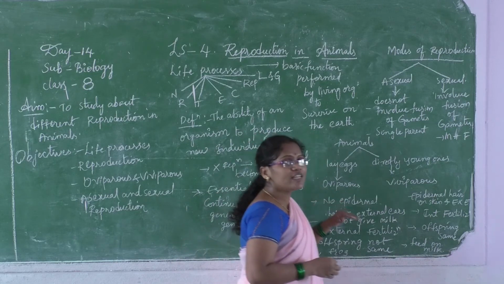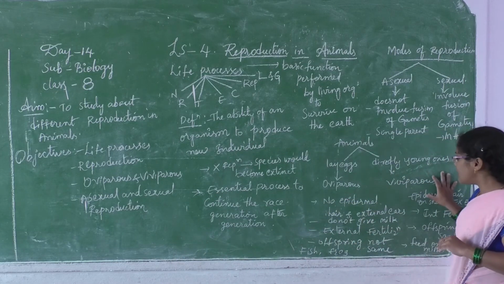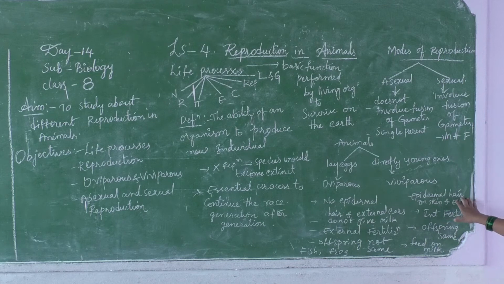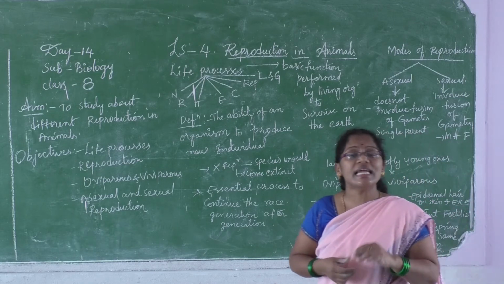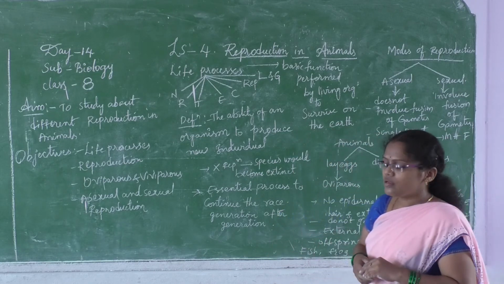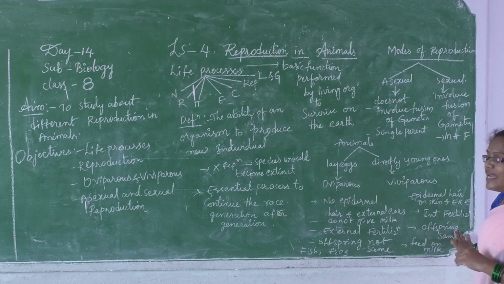So by these points you can identify which animals come under oviparous. Now let me tell you about the viviparous. Epidermal hair is present on the skin, and we can find external ears. We can see internal fertilization in viviparous animals. Internal fertilization means the fertilization which takes place inside the body. Next, offspring are the same.